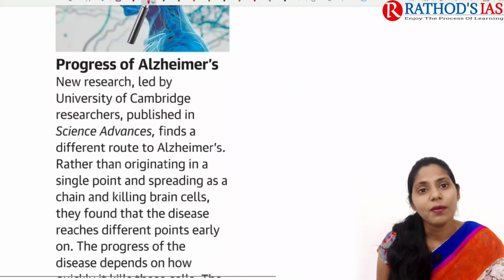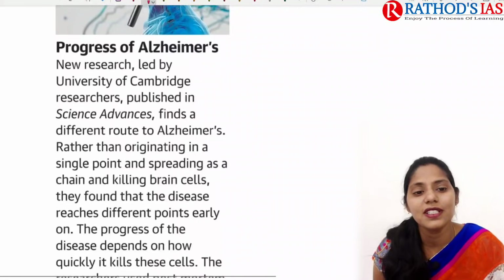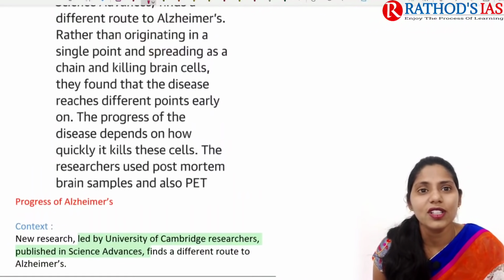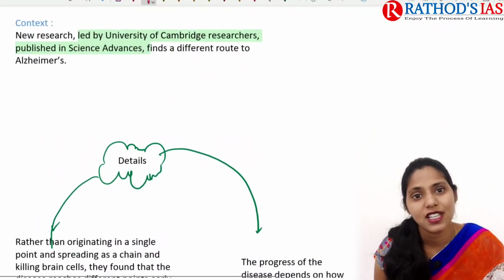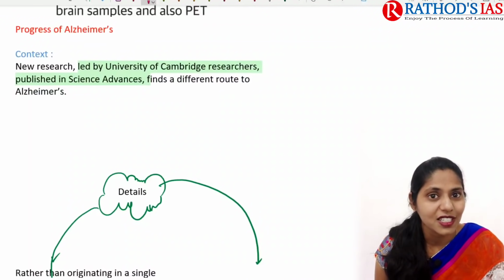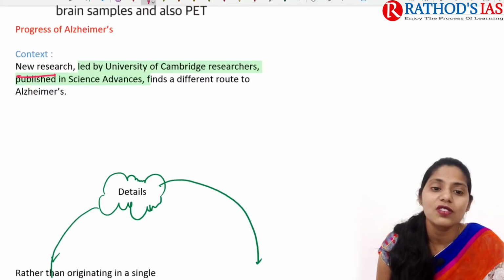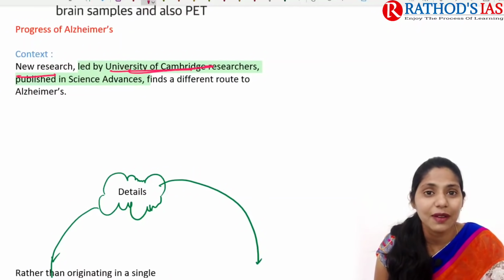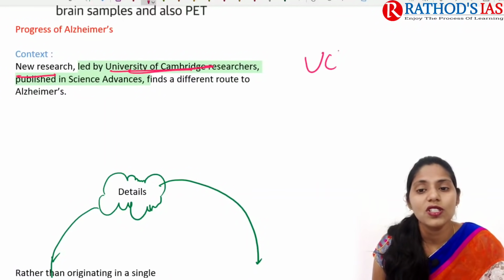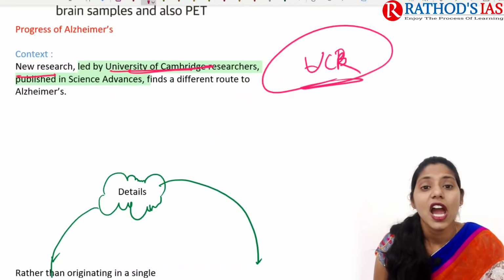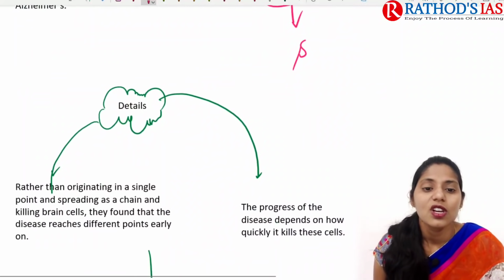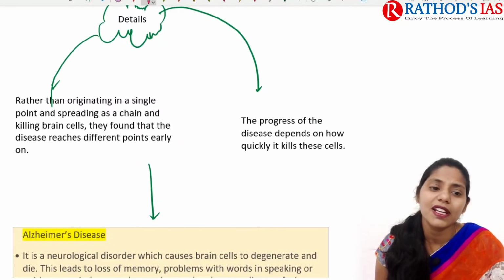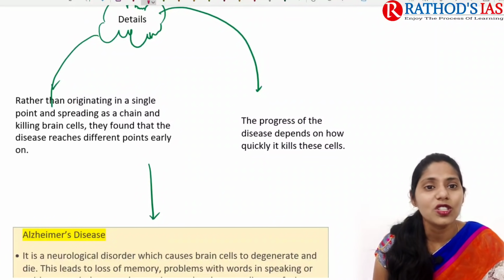And now let us talk about the last topic, which is about Alzheimer's disease. This article is talking especially about the progress of Alzheimer's disease. In the context, it mainly says that new research led by University of Cambridge researchers was published in the journal Science Advances. If we are talking about details, it mainly says that rather than originating in a